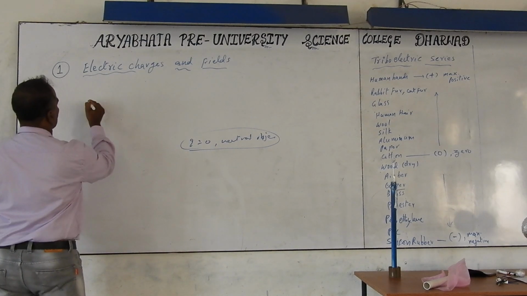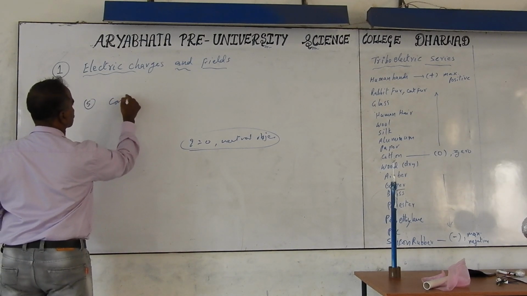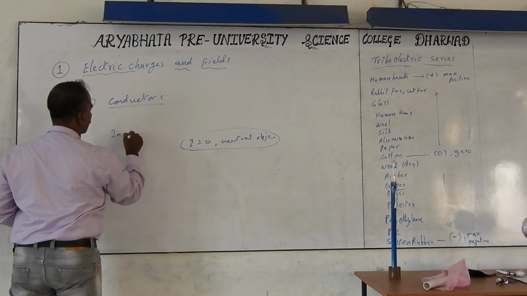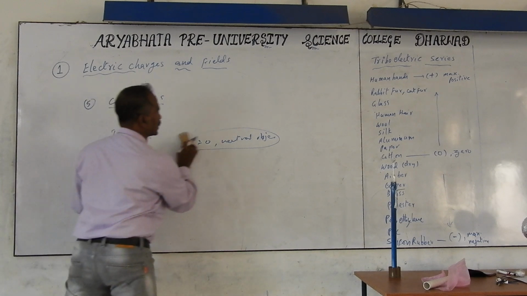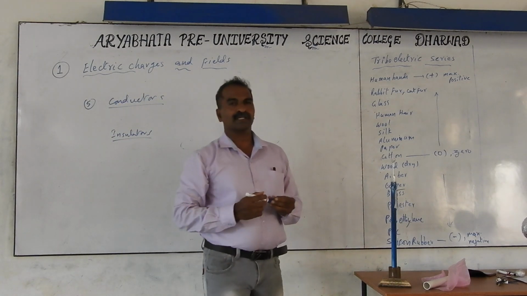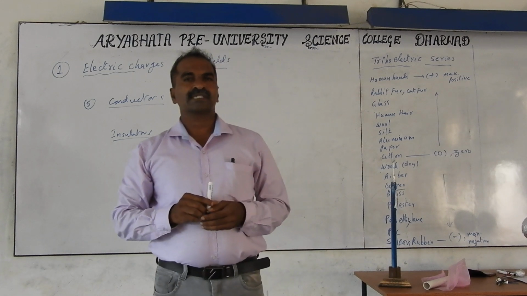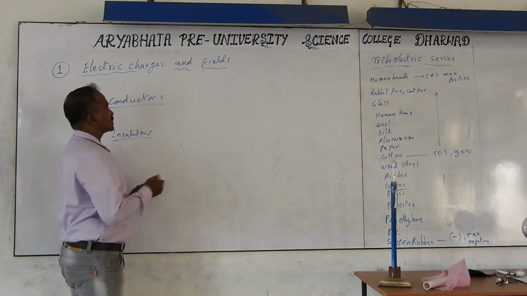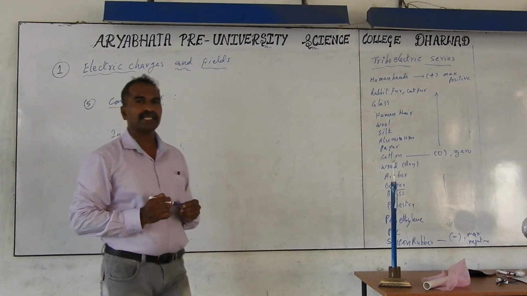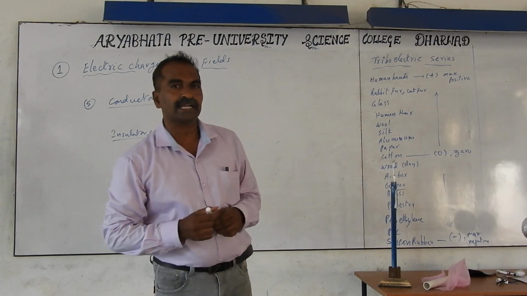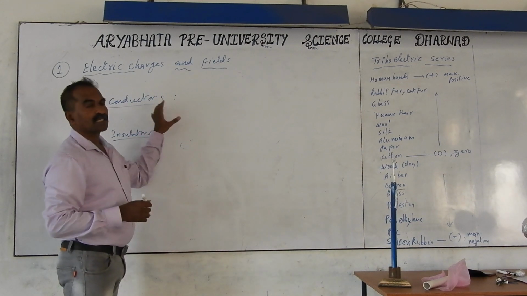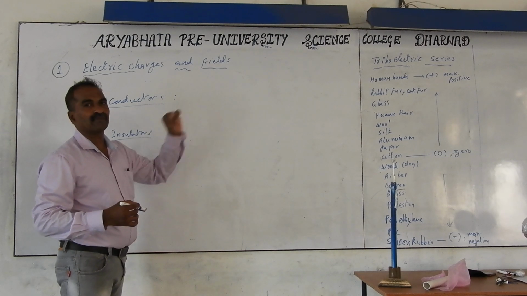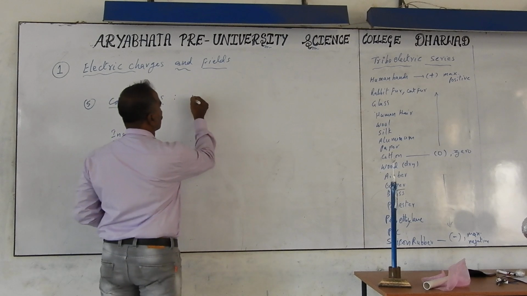And where we stopped in the previous class is the fifth point, that is conductors and insulators. I will revise this point once again. Conductors and insulators. One more type is also there, called semiconductors, but we are not going to discuss semiconductors in this topic now. In the case of conductors, electrons are loosely bound to the nucleus and easily able to move freely from one atom to another atom. Means the conductor lets the charges, meaning electrons, pass easily from one atom to another atom or through the material, we can say. Examples of conductors, important: all metals.